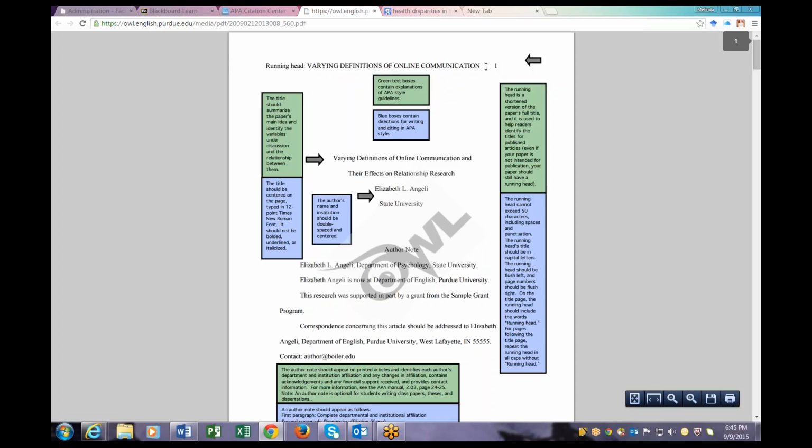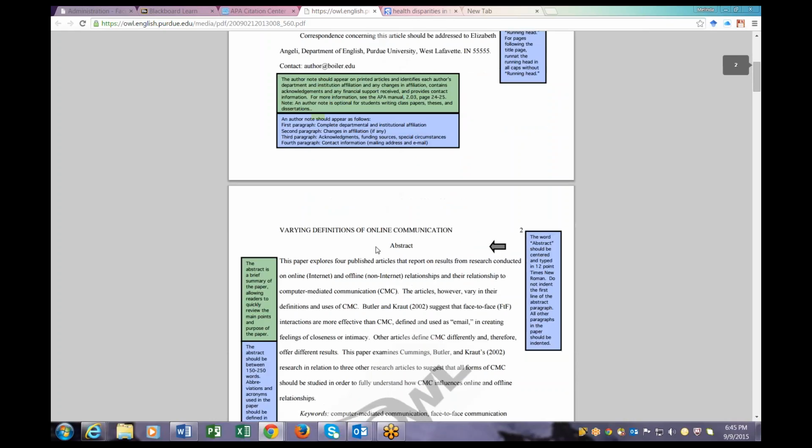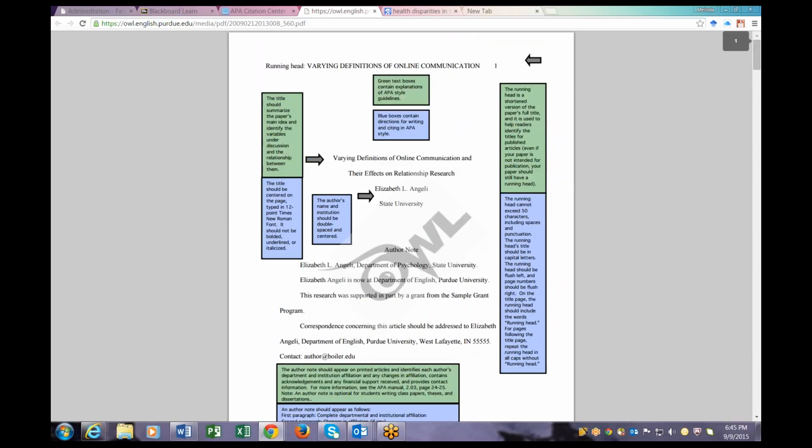This is really important. In your research paper, you have to have the words running head on the first page. Your running head basically is the title of your paper or a shorter title of your paper. APA is very particular. Page numbers, top right. Don't put it bottom, top left, or bottom left, but top right. You don't want to lose points because you have your page numbers in the wrong place. Now you will notice on subsequent pages, you still have your title, but you don't have the words running head. It is accepted that we know that this is the running head. However, it needs to be on the first page.